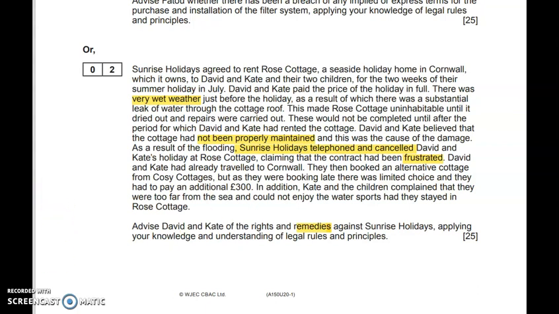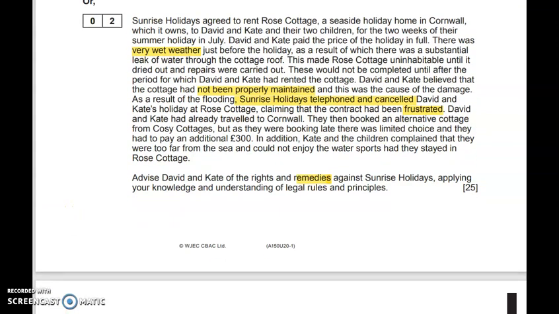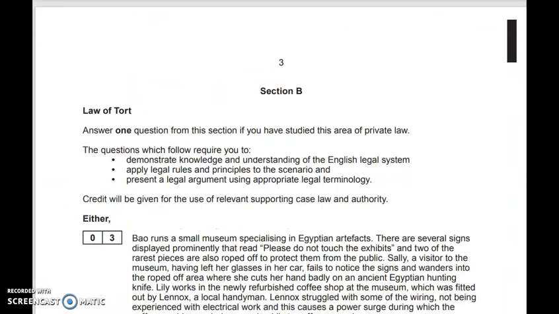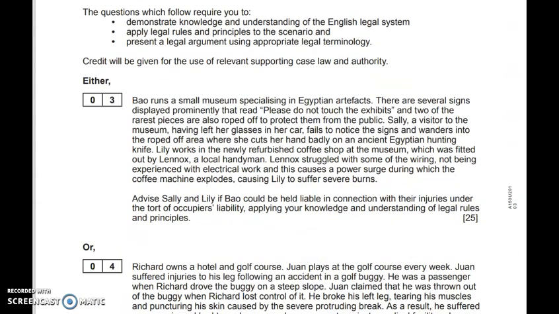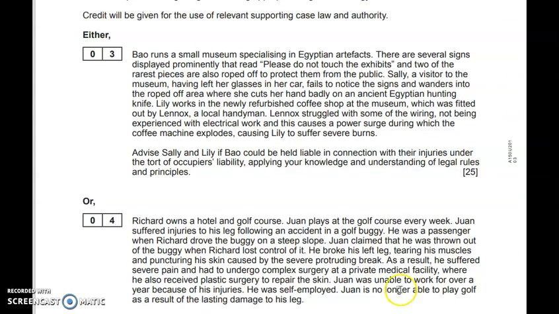So conscious of time, let's move along to the next section, section B, which is tort. Again, you've got a choice of 2 questions here. And the first one is asking you to advise the characters on the law of occupiers' liability.